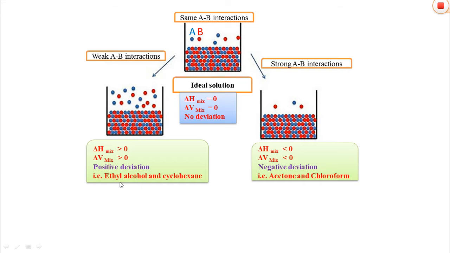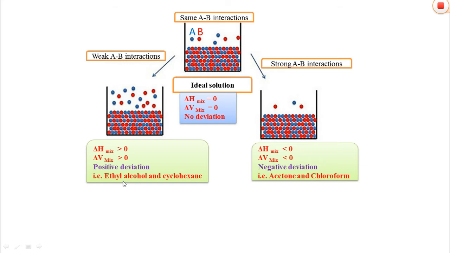For example, take ethyl alcohol and cyclohexane. In plain ethyl alcohol there is hydrogen bonding between the molecules of ethyl alcohol. When cyclohexane is added to this solution, the hydrogen bonding between the ethyl alcohol molecules breaks down and the molecules of cyclohexane take space between the ethyl alcohol molecules.